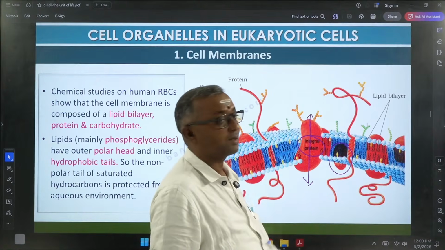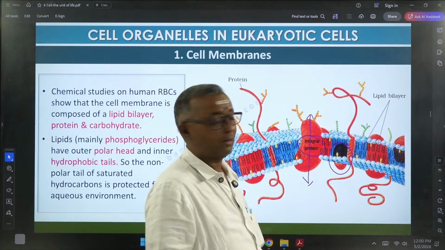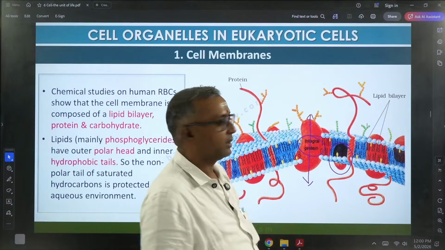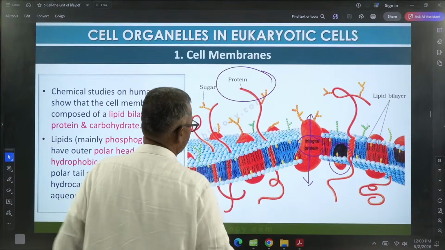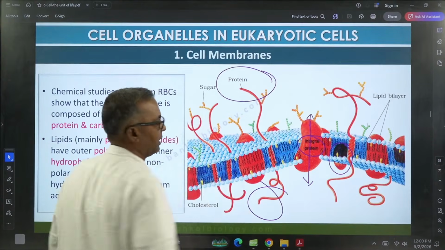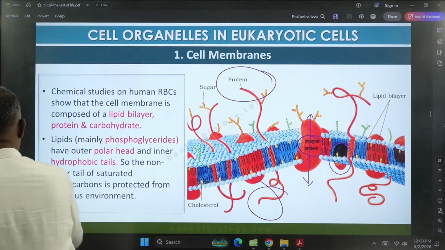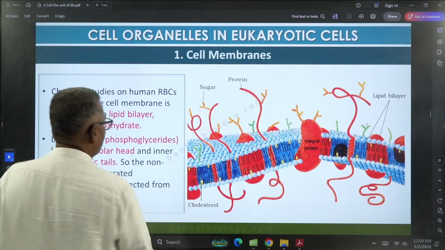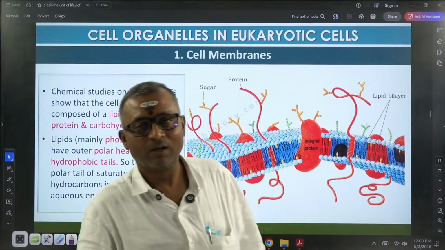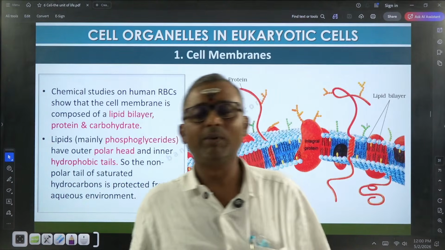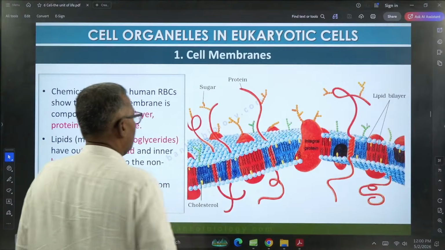This is called partially embedded. There are also peripheral proteins, like this one. So we can have peripheral proteins, and integral proteins of different kinds, totally embedded and partially embedded.